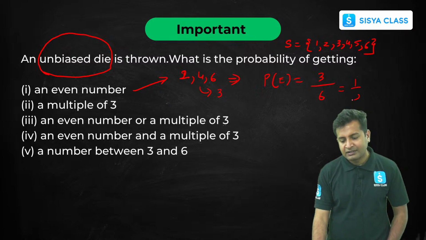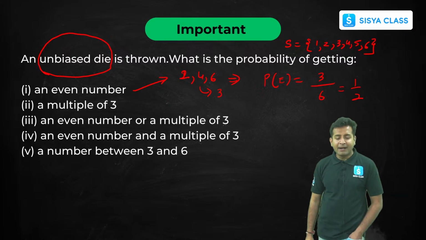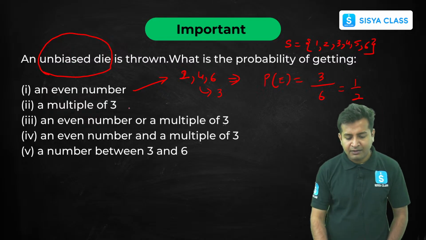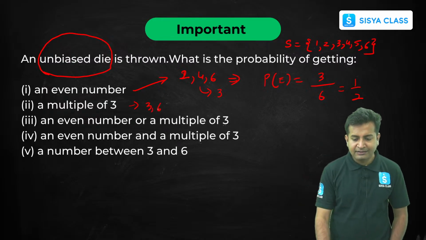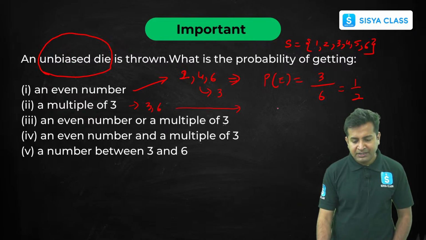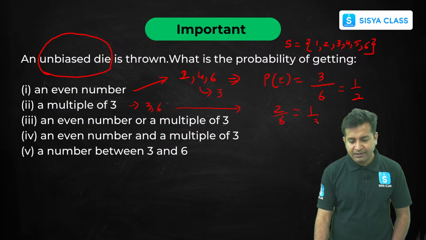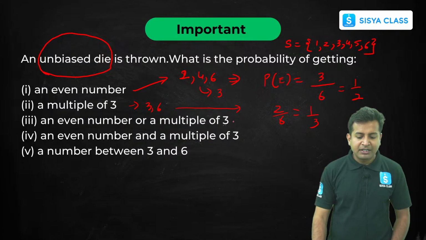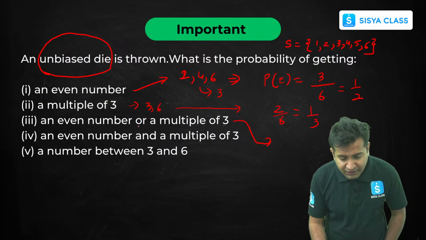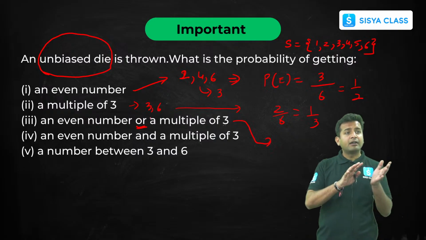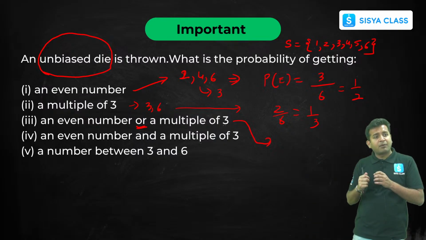So it is nothing but 1 by 2. Clear? Multiple of 3. Now the multiples of 3 are 3 and 6, right? So the probability would be nothing but 2 by 6, which is 1 by 3. Now, an even number or a multiple of 3. Understood, here we have 'or', which means we have to take that point also.